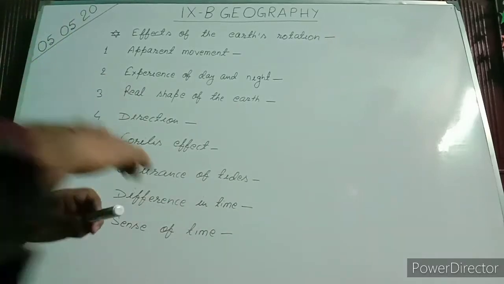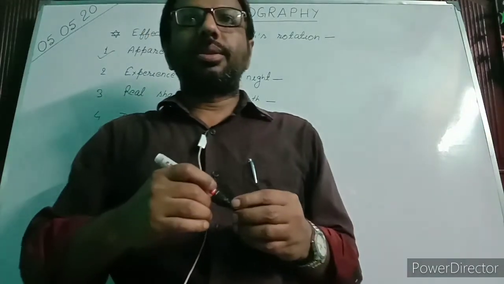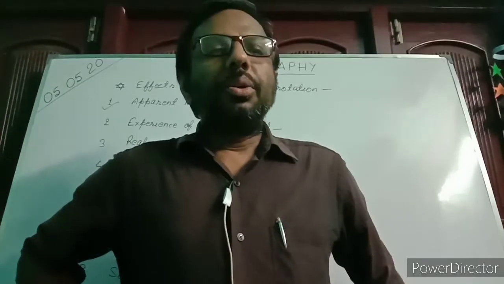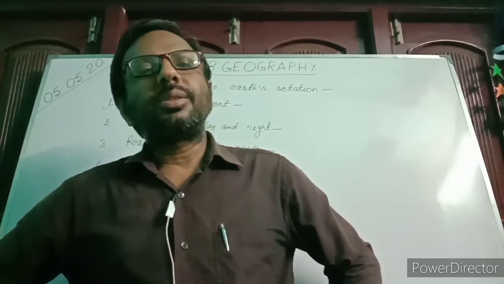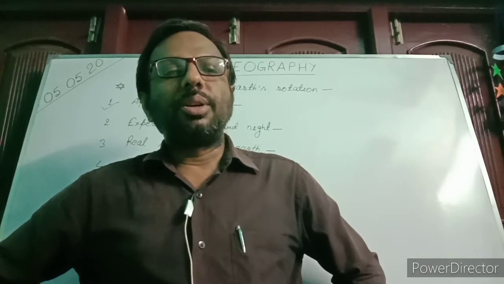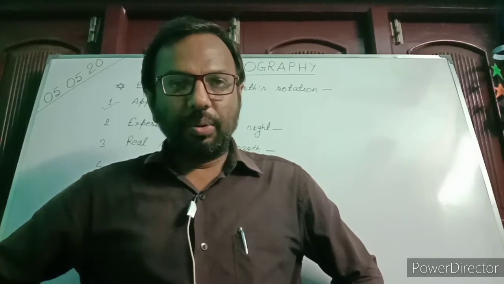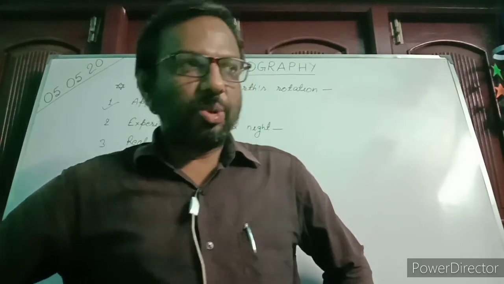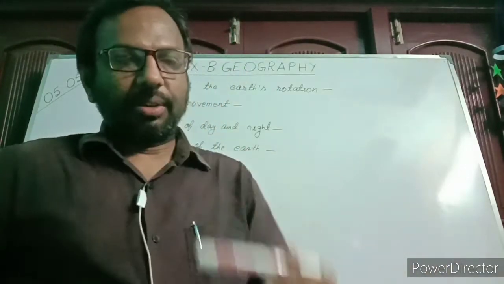So the first is apparent movement. My dear, when you travel by a bus or by a train, and you are looking out of the window, what do you experience? In which direction your bus or the train is going, in opposite direction all the objects lying between the road, lying between the railway line run. Those objects seem to travel in opposite direction.